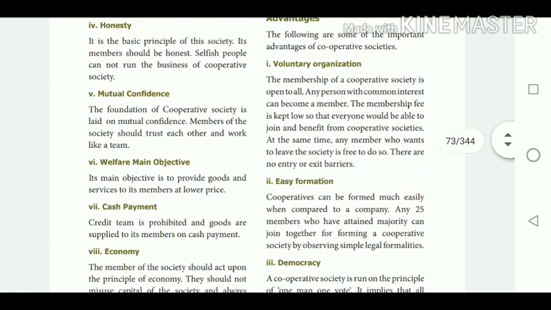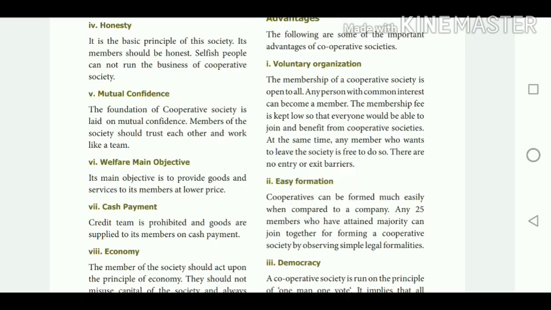Then easy formation. It is very easy to form a cooperative society. Any 25 members, the minimum, who have attained majority can join together and form a cooperative society. They have to follow some legal formalities in order to form it. The formation is also very easy. It is not as tough as a joint stock company.